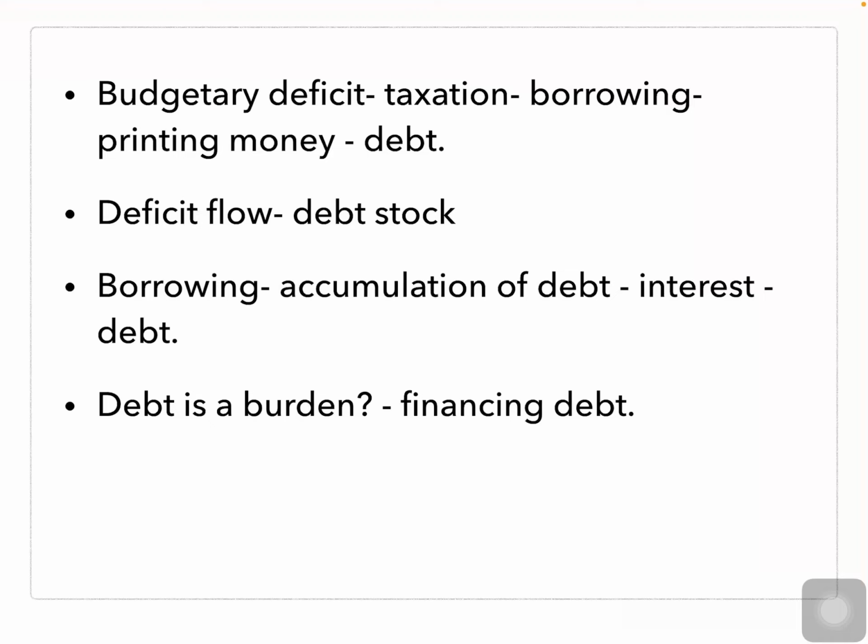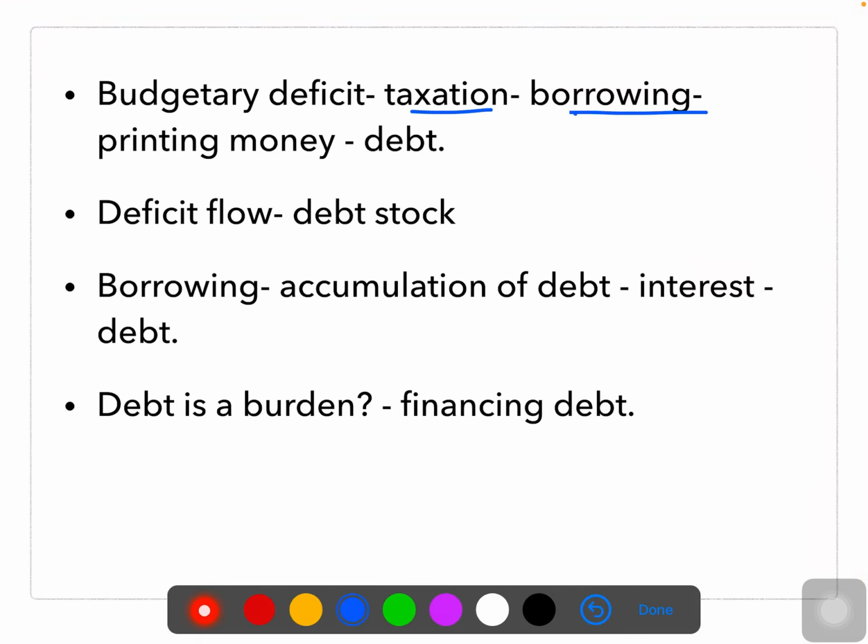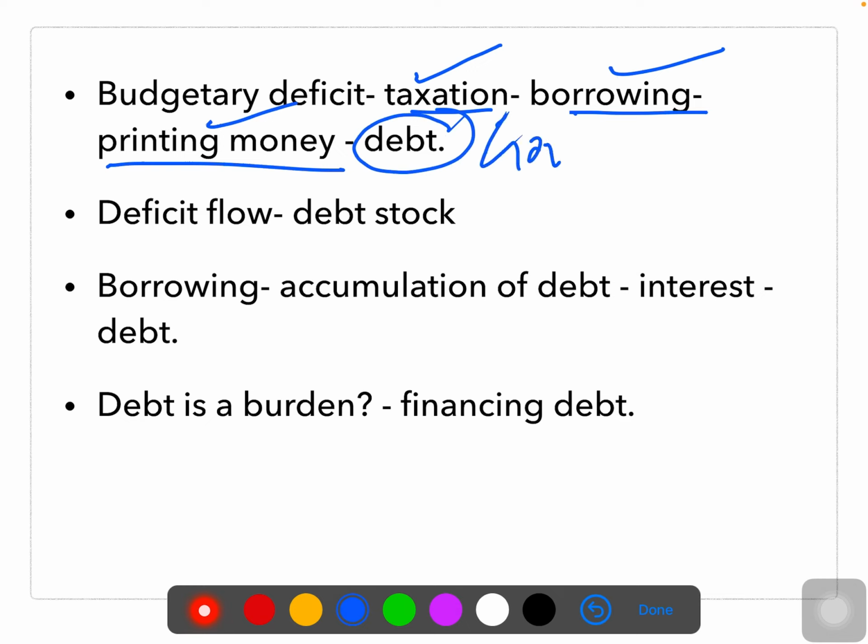A budgetary deficit must be financed either by taxation, by borrowing money, or by printing money. Whatever deficit or shortage of money you have, you can fulfill by taking more and more taxes. Otherwise you have to borrow. Borrowing is nothing but a debt. On the other side you can print a lot of money. Governments have mostly relied on the borrowing side, giving rise to what is called government debt. Sometimes we call it just debt, or government debt because the government is borrowing.